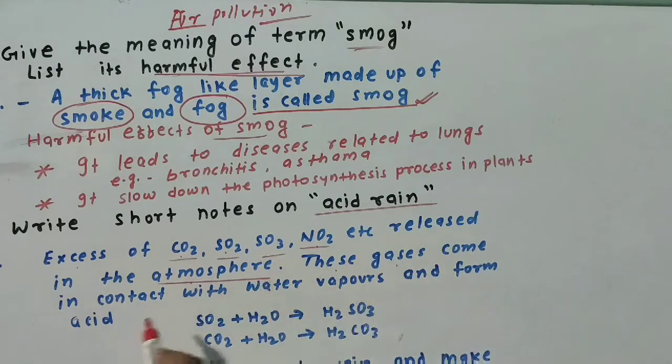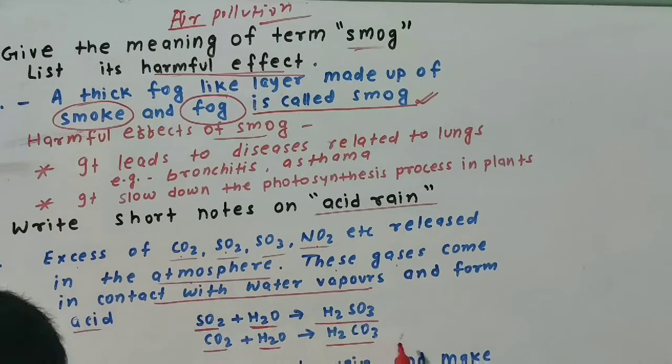These gases come in contact with water vapors and form acids. Sulfur dioxide reacts with water to form sulfurous acid. Carbon dioxide reacts with water to form carbonic acid.